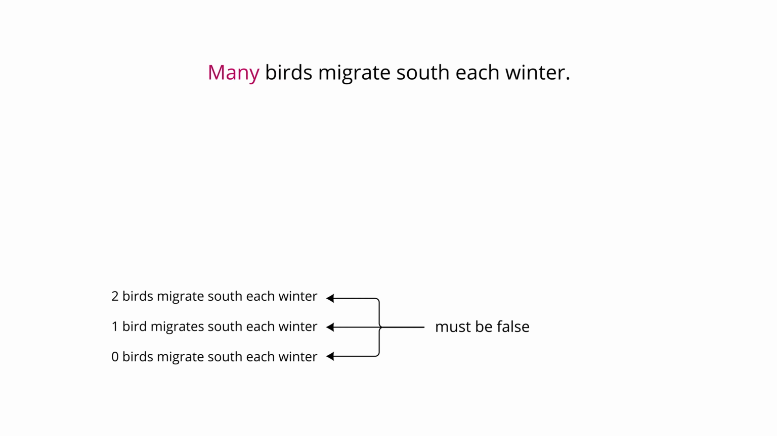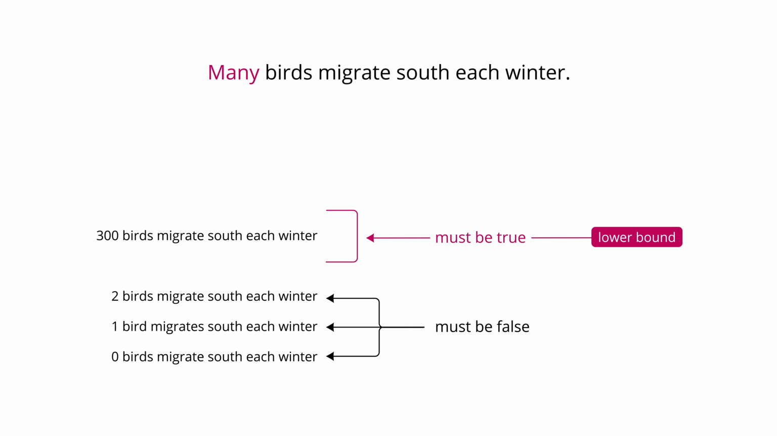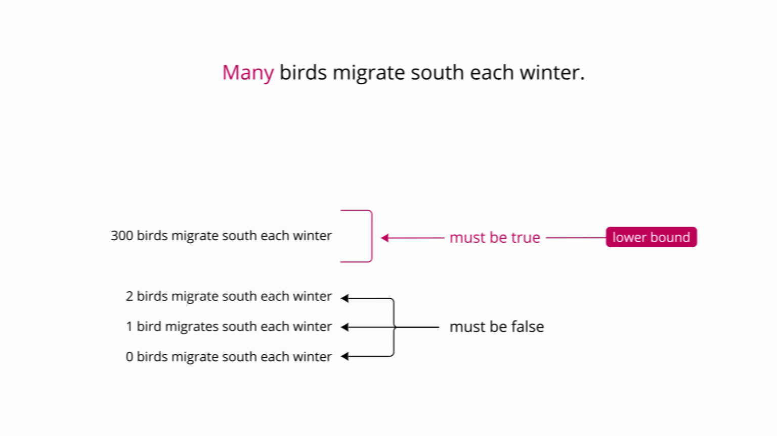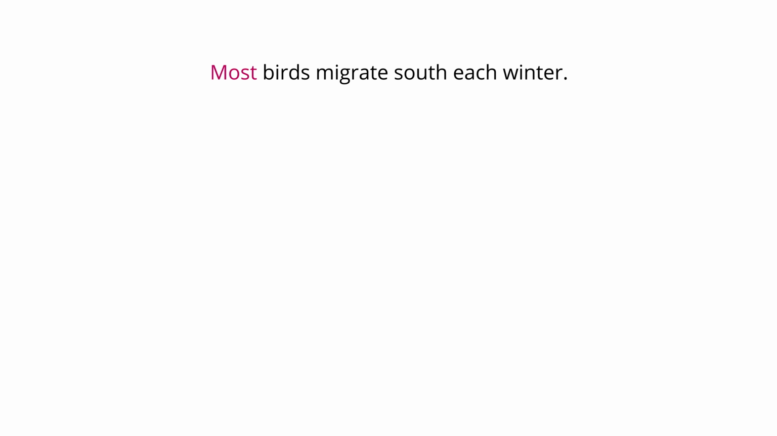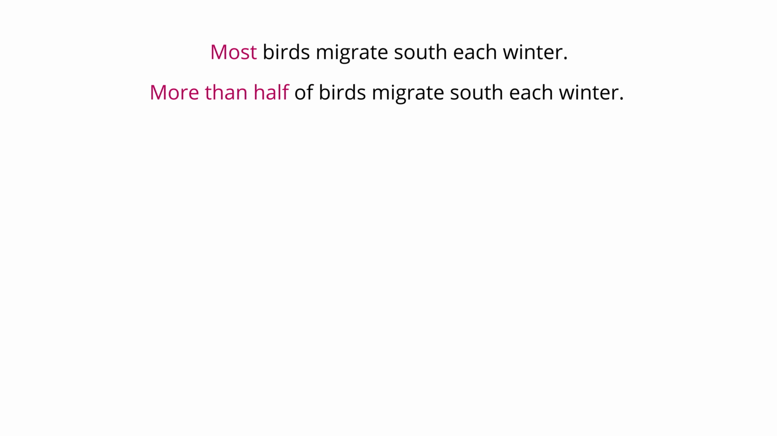And again, where is the lower bound? I don't know. It's very unclear, right? But it's somewhere, let's just say around here-ish. I mean, look, I know for sure if 300 birds migrate south, that's enough. Right, 300 is probably enough to count as many in this situation. But think about how different this claim is from the claim that most birds migrate south each winter. The quantifier most is making a claim about proportions. It's saying more than half of the birds migrate south.